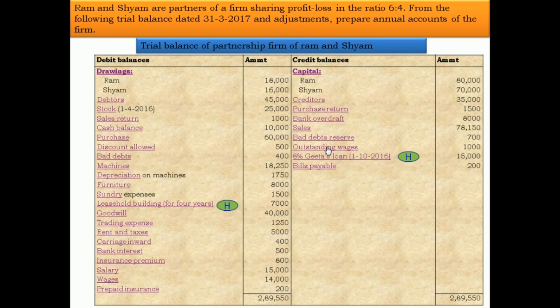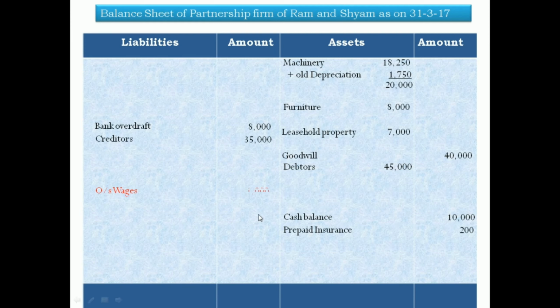Outstanding wages is a liability. 8% Geeta's loan is also a liability, and bills payable is also a liability. Write down outstanding wages, liability side, outer column 1,000. 8% Geeta's loan, there is a hidden adjustment, therefore inner column 15,000, and bills payable is a current liability, write down 200.